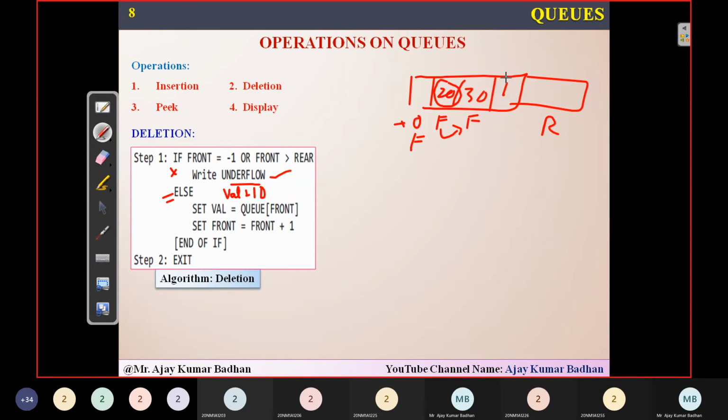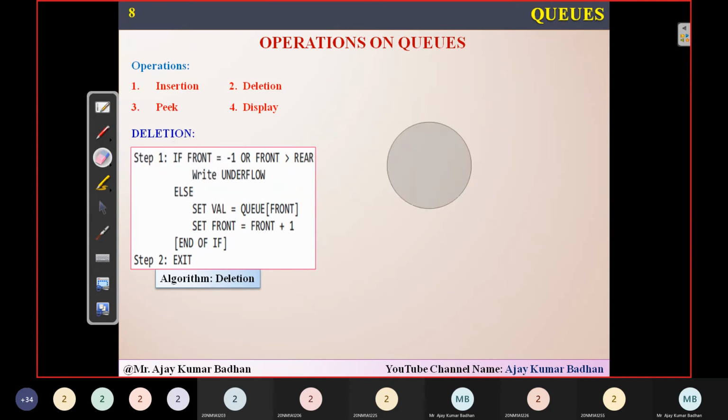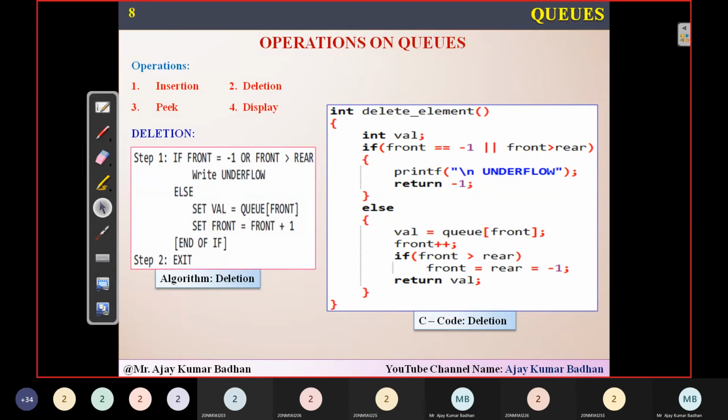Suppose here I already have 40. So rear is right now pointing to it. So I'll be incrementing front. Each time I am trying to delete an element, I'll be incrementing front here. Okay. So this is the C code for that.